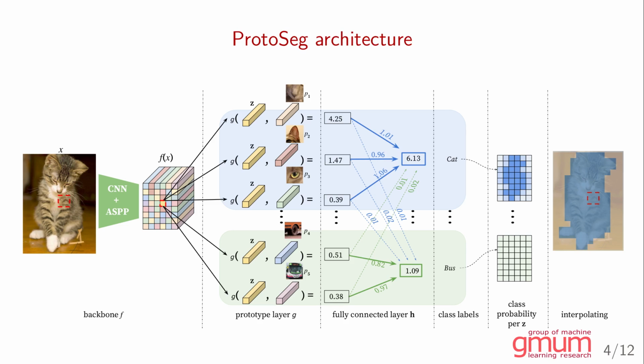There is a predefined number of prototypes for each class, but the feature vectors of each of the prototypes are learned during training. In the final fully connected layer, we sum up similarity scores for each pixel and each prototype to get scores for each class for each pixel. This allows us to get the final segmentation map, and also allows us to get activation maps of each of the prototypes for the image.